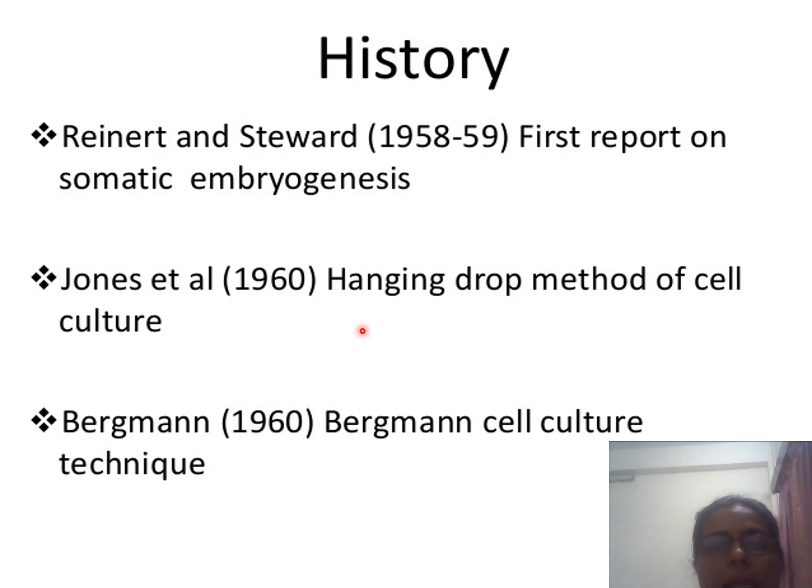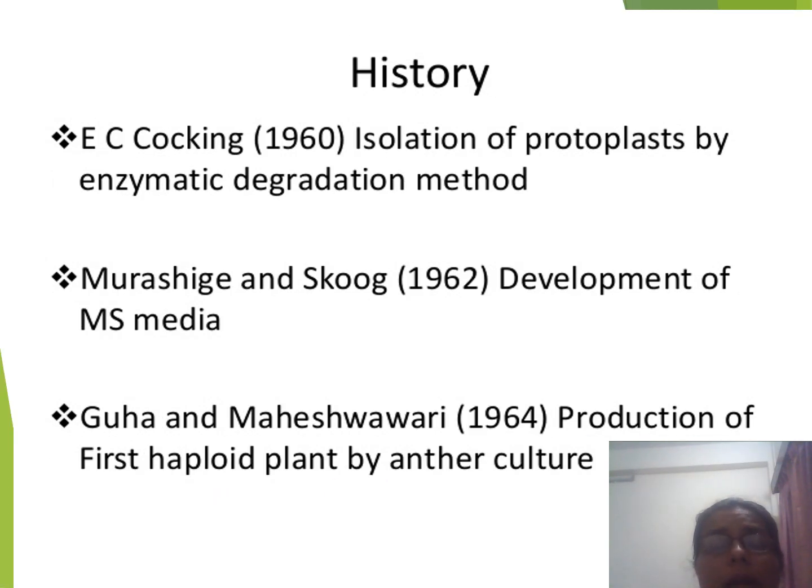Then the next study, in 1960, by Jones, was the hanging drop method of cell culture. Then Bergmann in 1960 introduced a cell culture technique, which is called the Bergmann cell culture technique.